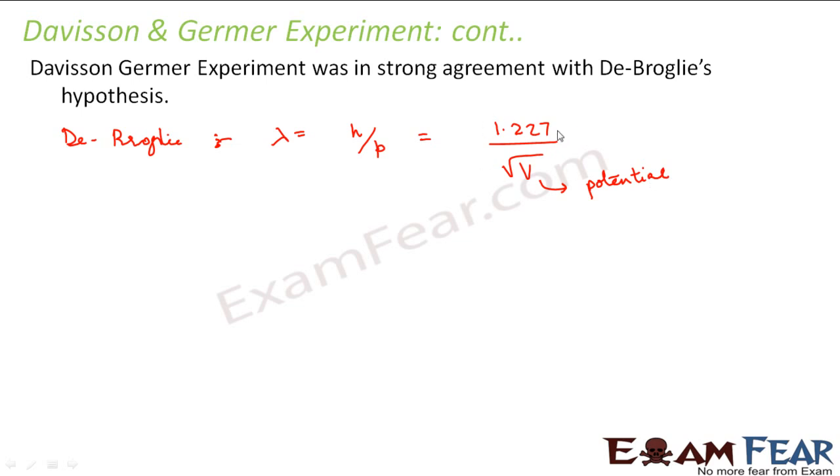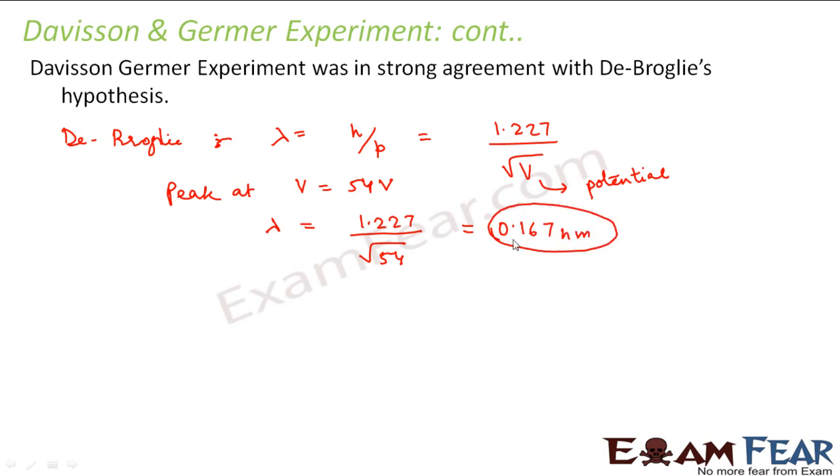We derived this formula in one of our previous slides, right? Now, in this case, we observed the peak at V equal to 54 volts. So if we put V equal to 54 in this formula, we get lambda equal to 1.227 divided by root over 54, which comes out to be 0.167 nanometers.